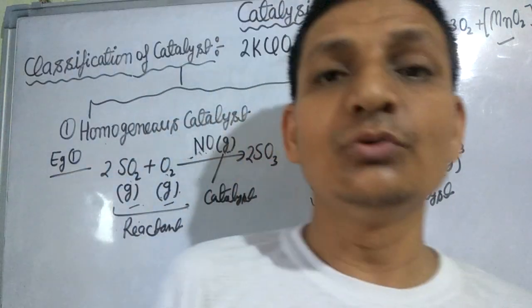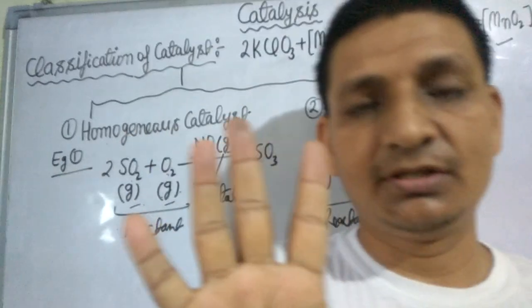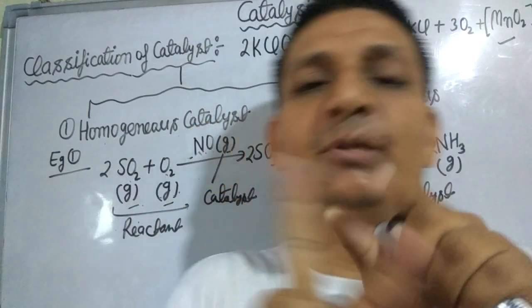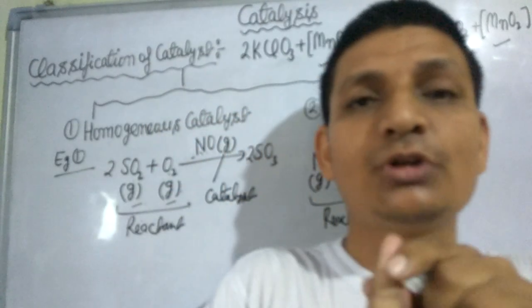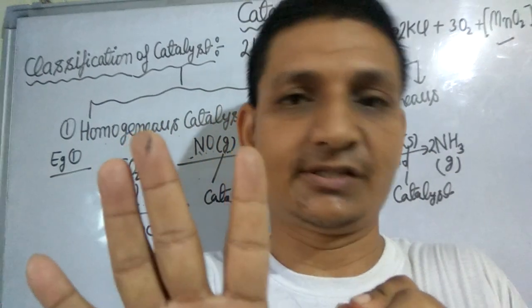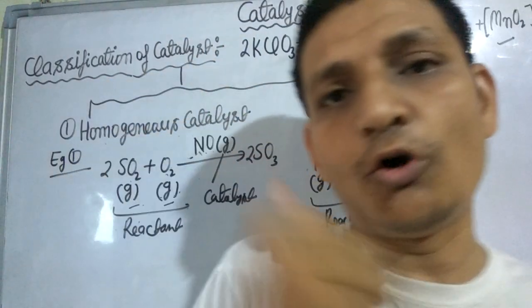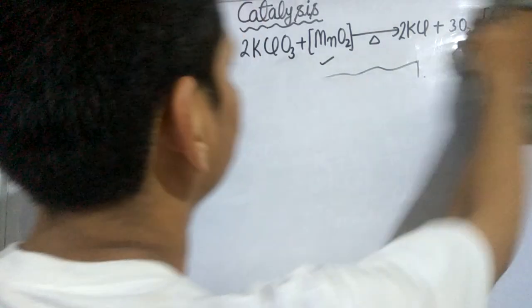Now student, I am telling you types of catalysis. Catalysis is of 5 types. Number 1, positive catalysis. Number 2, negative catalysis. Number 3, acid base catalysis. Number 4, autocatalysis. Number 5, induced catalysis. So look here, one by one we will study all. Next point is types of catalysis.